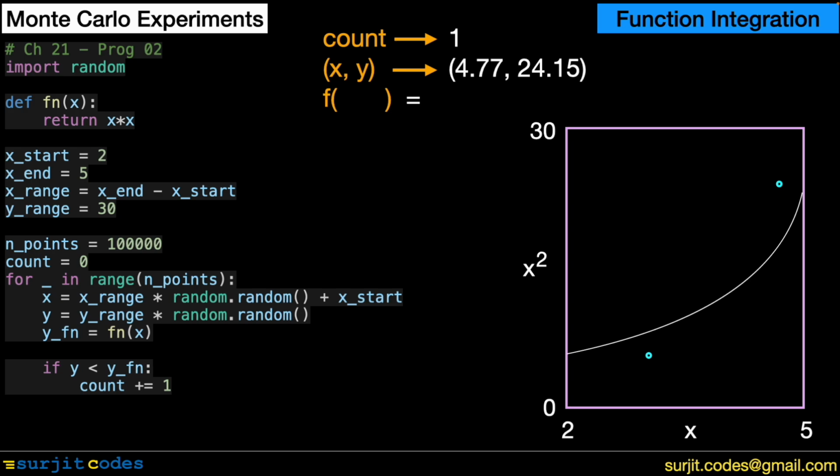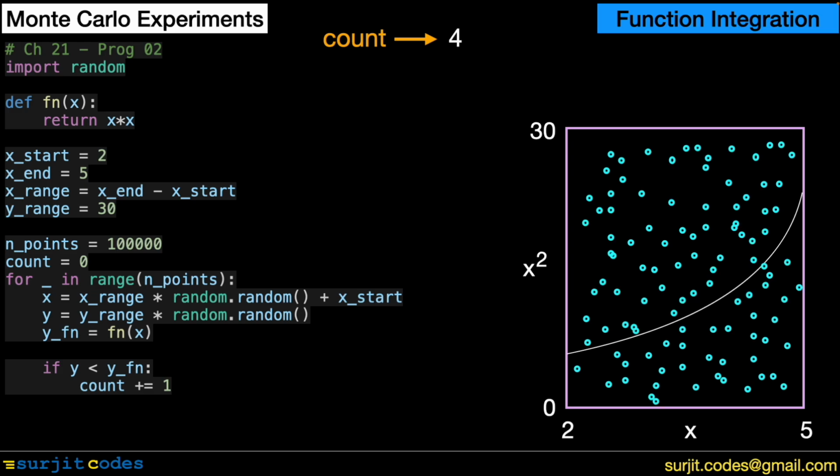Again, suppose that in the next iteration of the loop, the y value of the new random point turns out to be more than the square of its x value, so we ignore it. This means that out of these two random points, one is below the curve while the other is above it. The loop will continue. Every time a point comes below the curve, we increase the count by 1 and ignore it if it is above the curve.